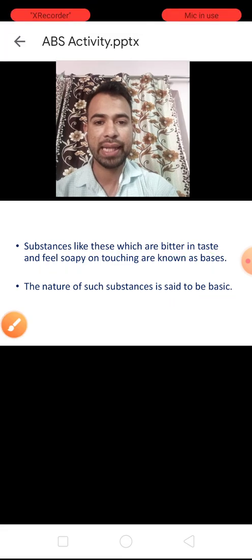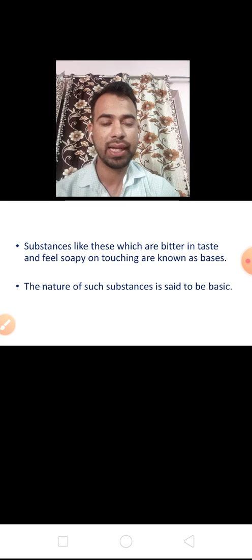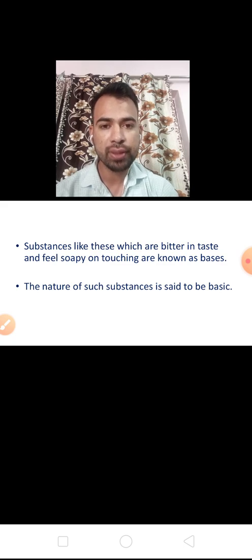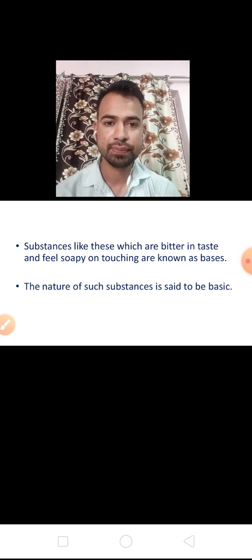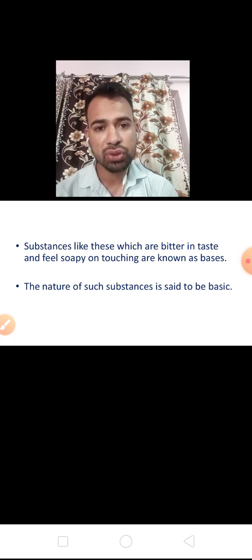Now children, next one, that is neutral. Before we start the indicators, the third one, that is salts or neutral, we can say that. Neutral substances are those substances which are neither acidic nor basic. That means they are neither sour nor bitter. Clear about this?